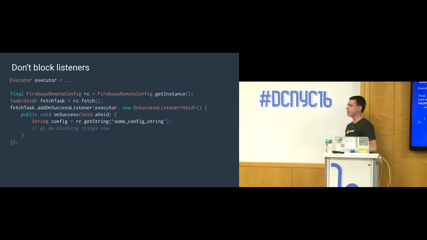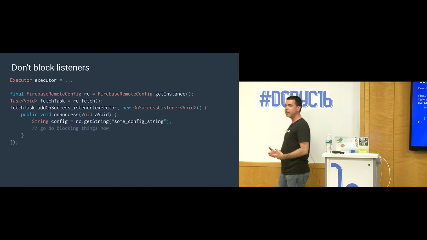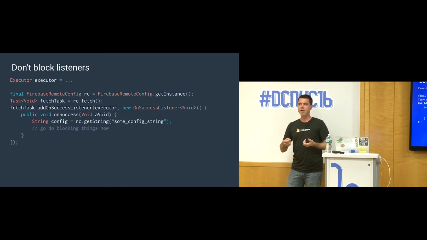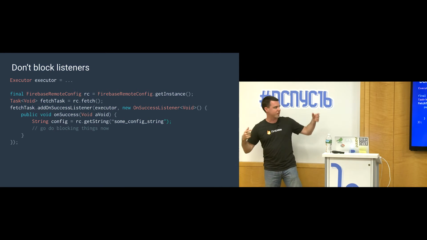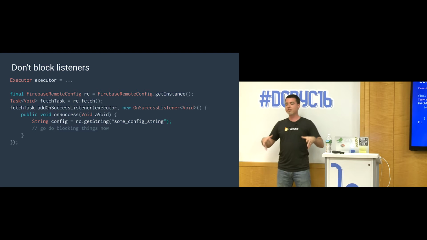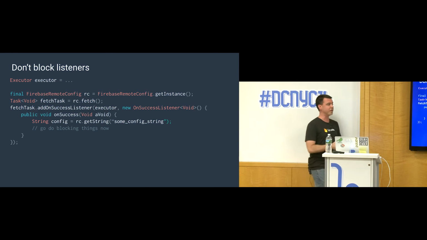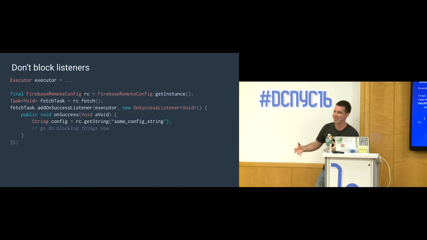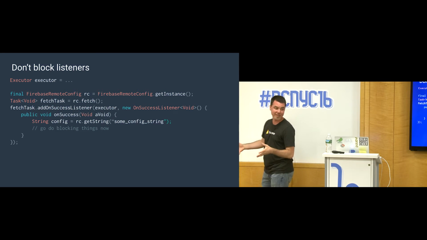So one thing about listeners is that they're called on the main thread by default. When you use the listener only version or the activity version, so I showed you two versions, those listeners get called on the main thread every time. Now, if you need to do some blocking work in your listener, don't run that on the main thread. I shouldn't have to tell you, don't run blocking work on the main thread. It'll cause jank, and problems like ANRs.